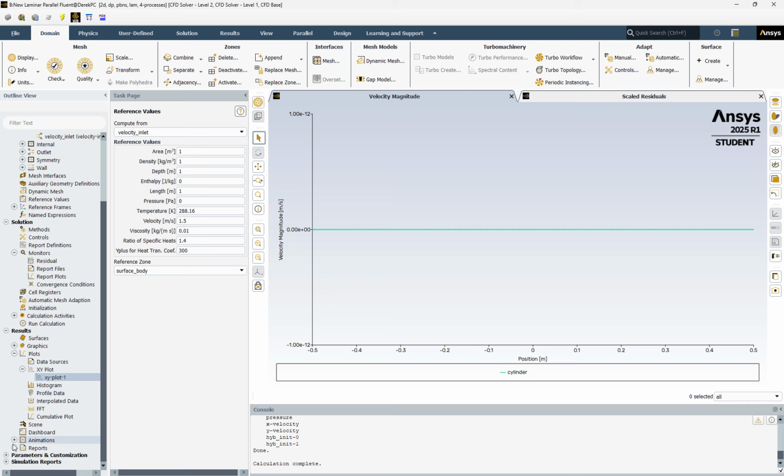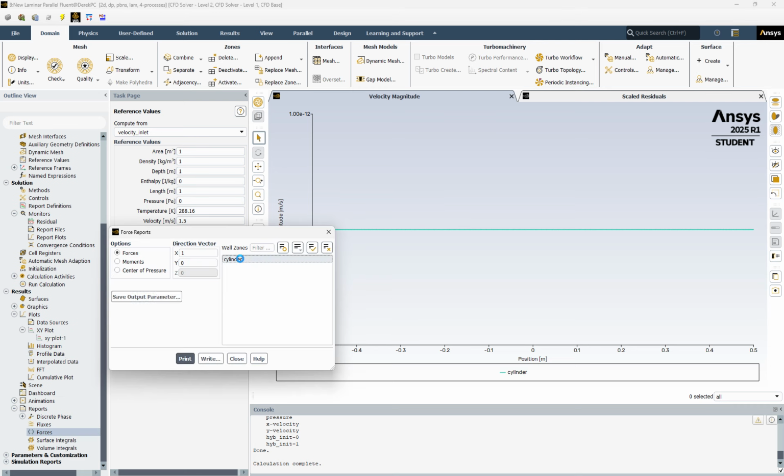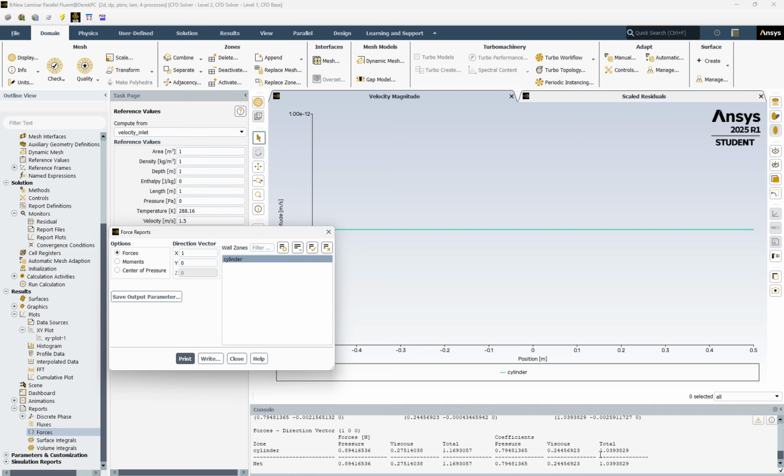We'll take a look at the drag coefficient here. Report, forces, cylinder. Look at the drag coefficient. Prints. 1.03. That's a good number for the drag coefficient, so I'll grab that.